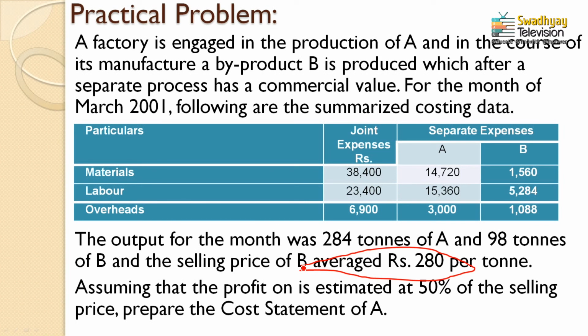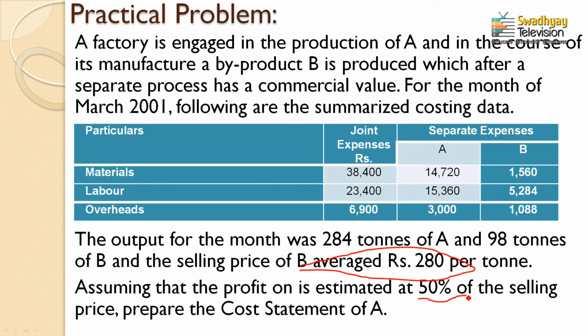Another important piece of information given in the question is the assumption that the profit is estimated at 50%. This is also important information which would be helpful to calculate the missing items of product A. So 50% is a profitability ratio, which would be calculated on the selling price, 50% on the respective selling price.